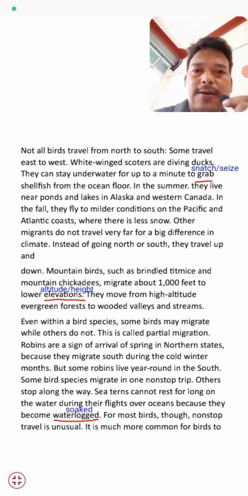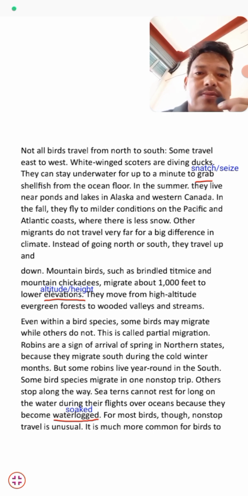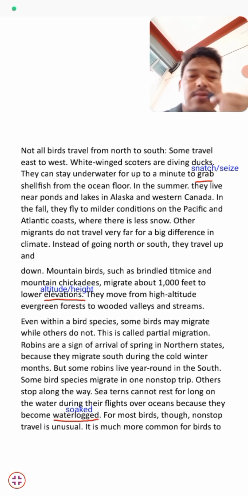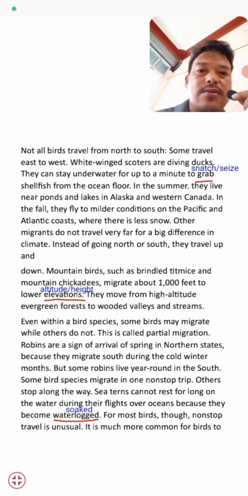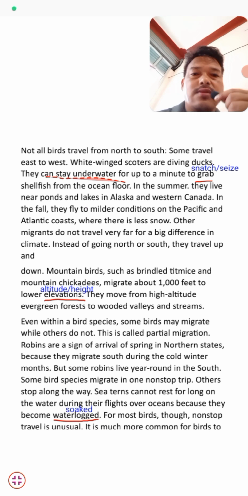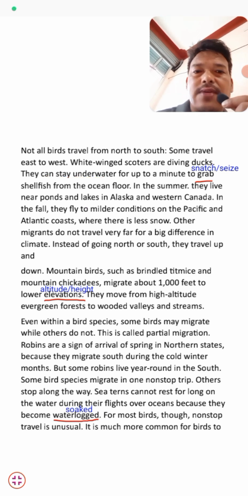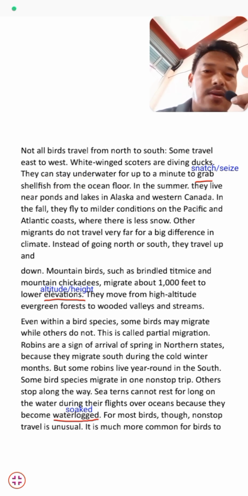White-winged scoters are diving ducks. They can stay underwater for up to a minute to grab shellfish from the ocean floor. They are called diving ducks, students, and they keep themselves underwater for a long time so that they can seize and snatch shellfish at the bottom of the ocean.